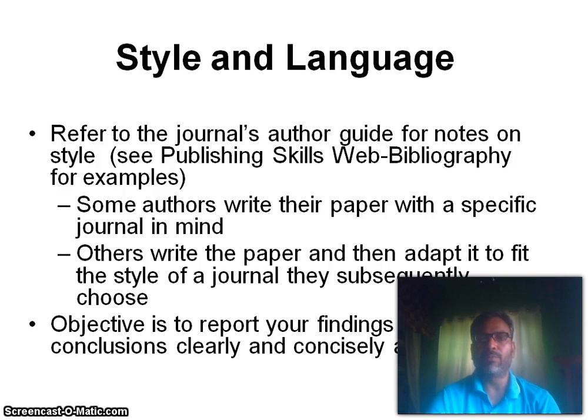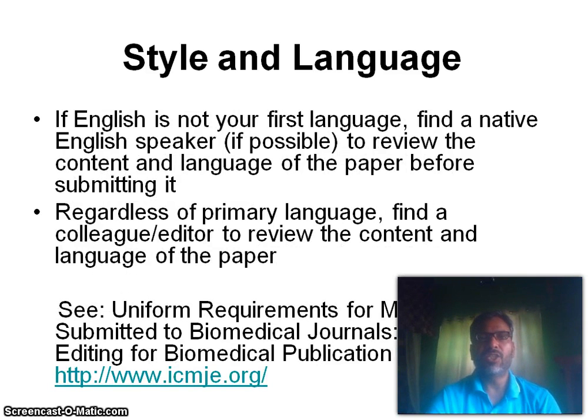The objective is to report your findings and conclusions as clearly and concisely as possible. If English is not your first language, find a native English speaker if possible to review the content and language of the paper before submitting it. Regardless of primary language, find a colleague editor to review the content and language of the paper.